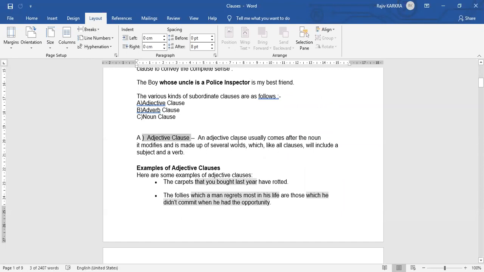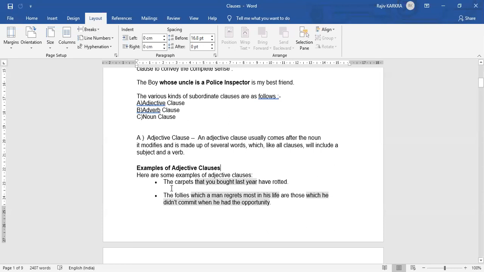An adjective clause is a clause that usually comes after the noun which it modifies and is made up of several words which, like all clauses, will include a subject and a verb. So an adjective expresses a particular quality. विशेषण विशेषता बताती है किसी पर्टिकुलर चीज के बारे में, दैट इज एन एडजेक्टिव क्लॉज.